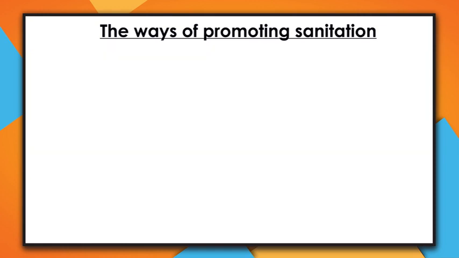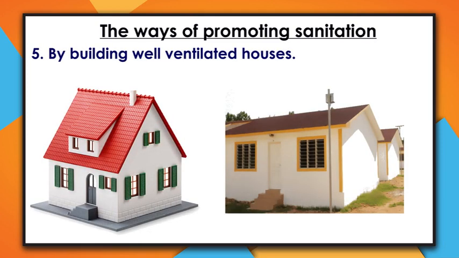Another way of maintaining sanitation, my dear one, is by building well-ventilated houses. When I talk of well-ventilated houses, I mean those houses with windows, doors, and ventilators, because those parts help in the proper circulation of air in our houses. So it is advisable to build well-ventilated houses for proper circulation of air in our houses.